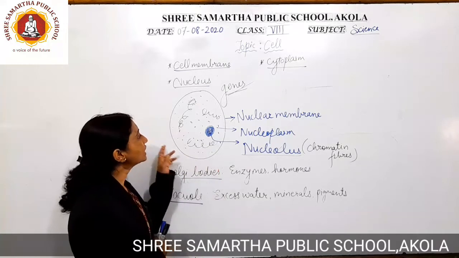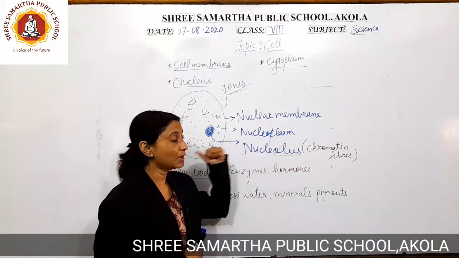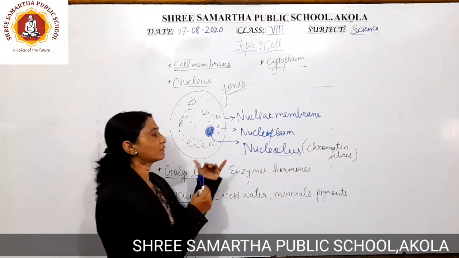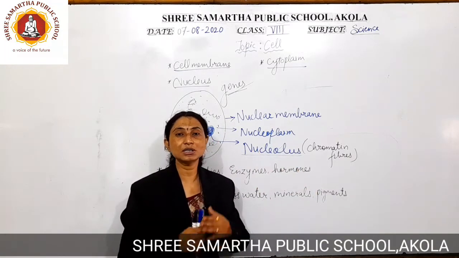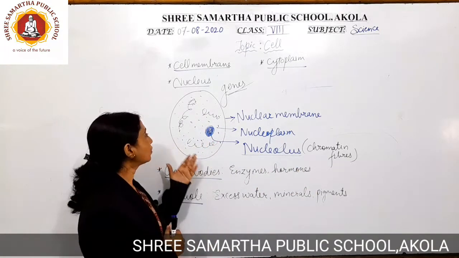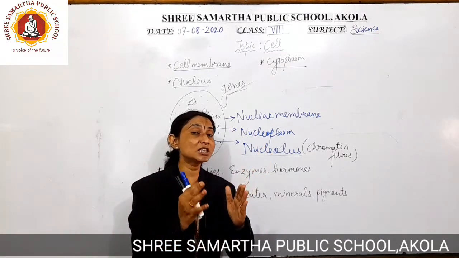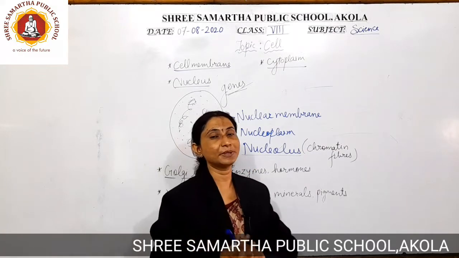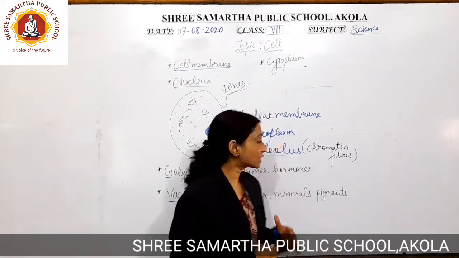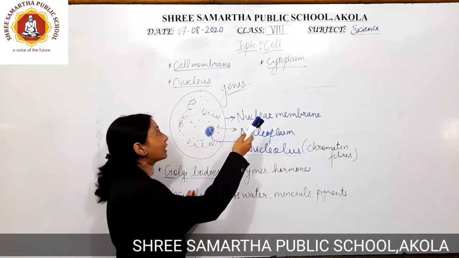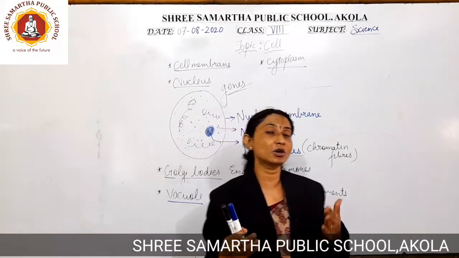So we can say that the nucleus is going to have a nuclear membrane, it is going to have a nucleoplasm. After that, the nucleus is going to have the nucleolus, which has the chromatin fibers which are essential for cell division. Along with that, the nucleus is going to have the chromosomes which are going to harbor the genes on them, which are going to transmit the characters from one generation to another generation. So dear students, today we have seen the structure and function of the cell membrane, cytoplasm, nucleus, and the different parts of the nucleus.